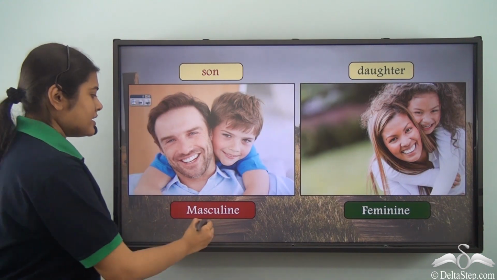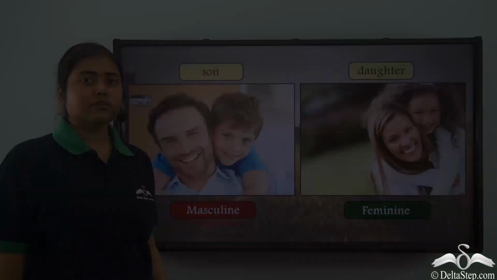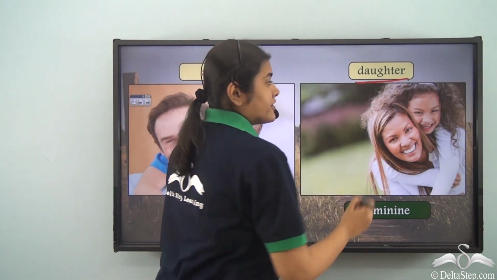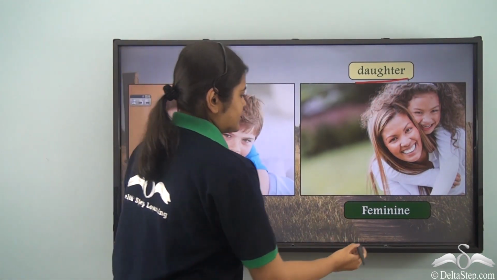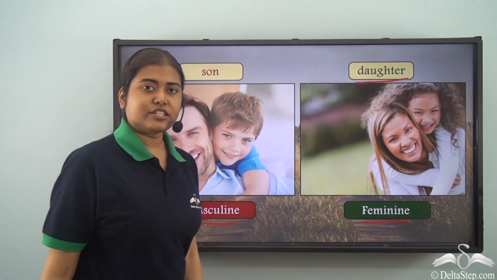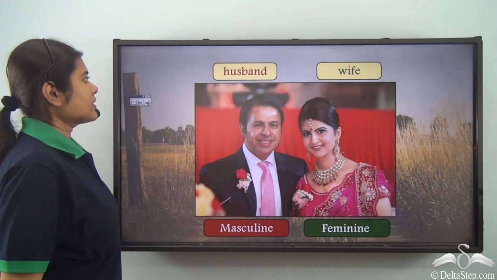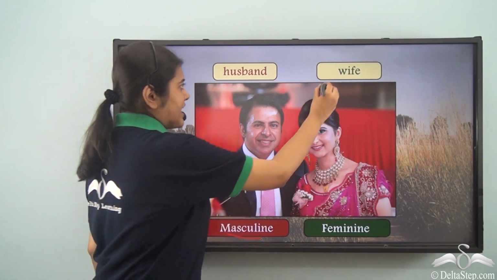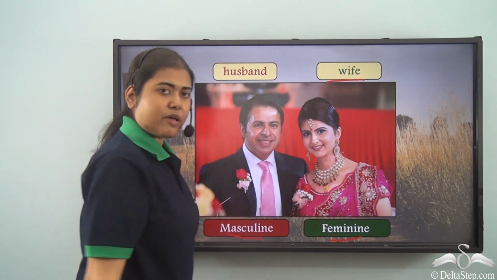Now son is a masculine gender because it refers to the male noun, whereas daughter refers to the female noun and is hence of the feminine gender. Husband belongs to the masculine gender, whereas wife refers to the feminine gender.